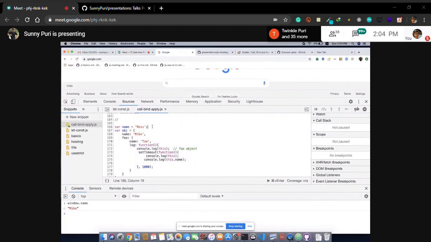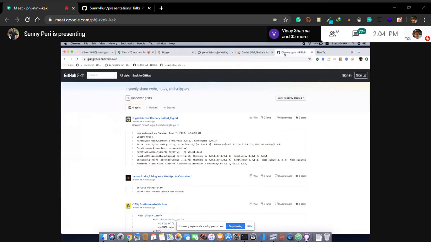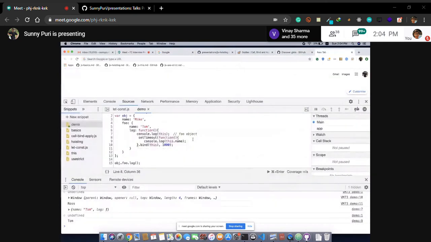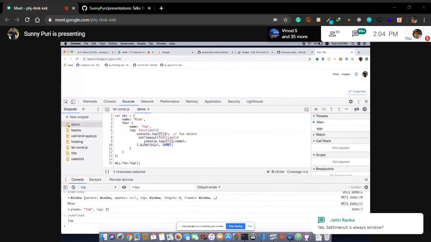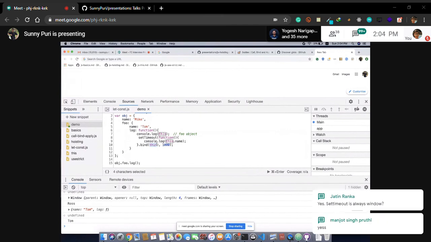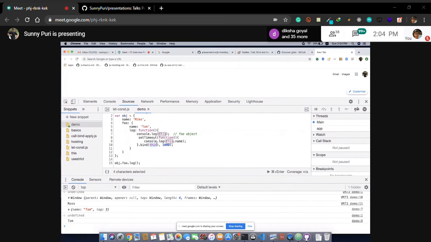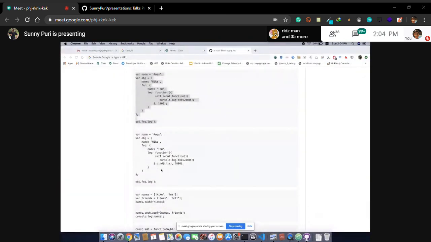Even though I'm using this Ross, don't worry, just stick to the concept whatever I'm explaining. You got it right. I'm binding this. setTimeout is always a window. I think yes, setTimeout is always a window. It's a browser API. It will also always point to window until you specify it with bind. Can we move to the next quiz? We have made it bind.